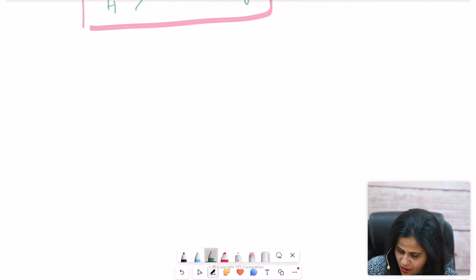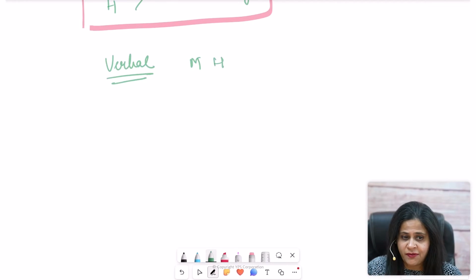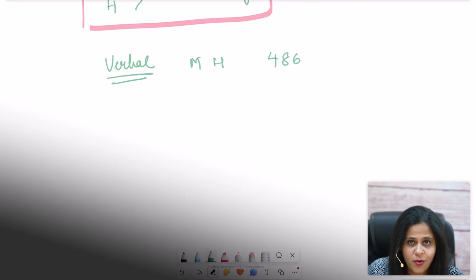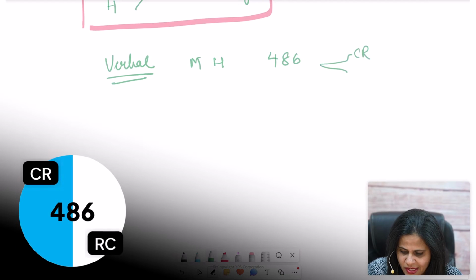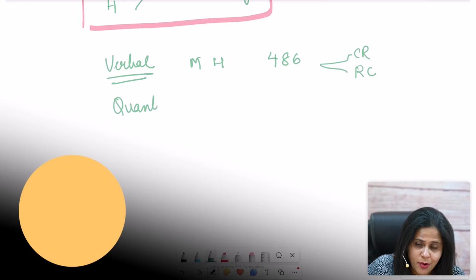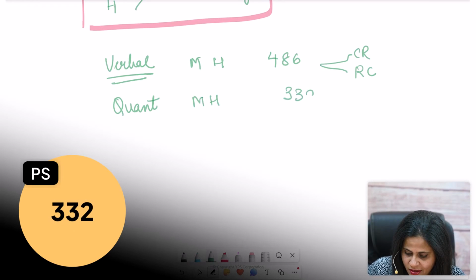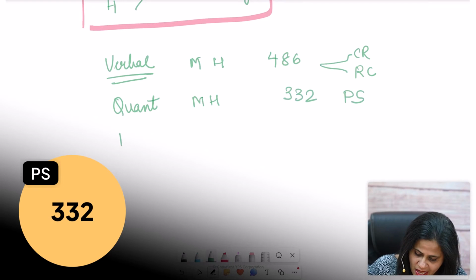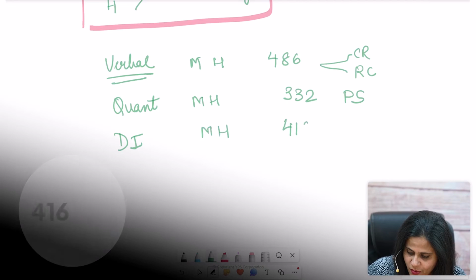Okay, so let's talk about verbal first. In verbal, in all the three sources, if we combine medium and hard difficulty levels, you have a total of 486 questions, almost equally split between CR and RC. Now, in quant, you have only problem solving. Again, in medium and hard, you have a total of 332 problem solving questions. In DI, again in medium and hard only, you have a total of 416 questions.